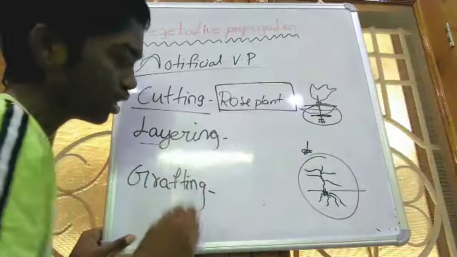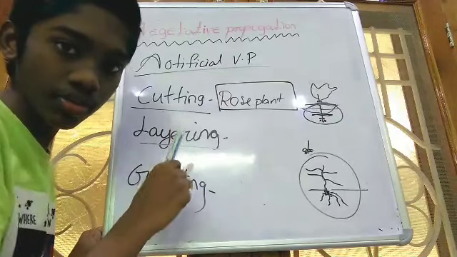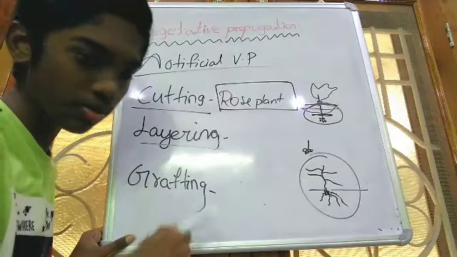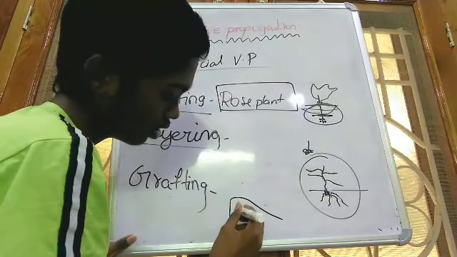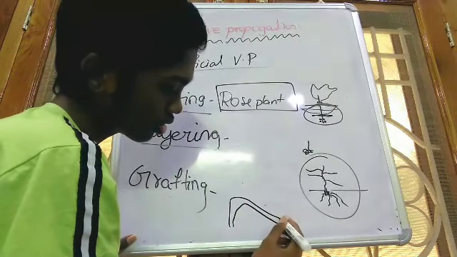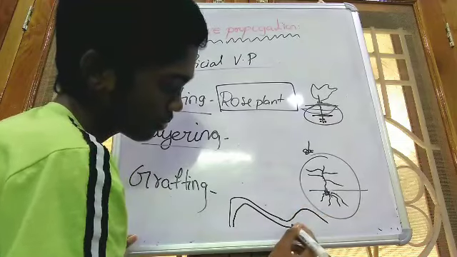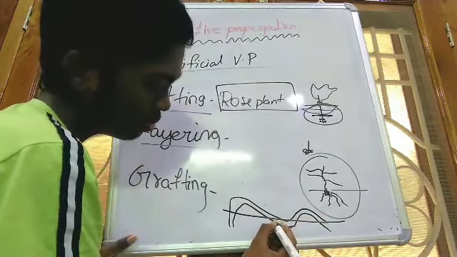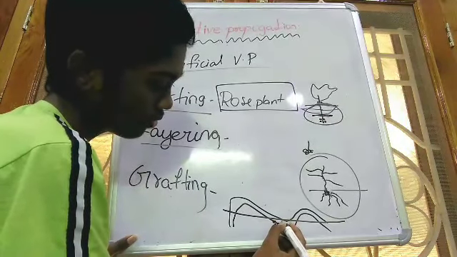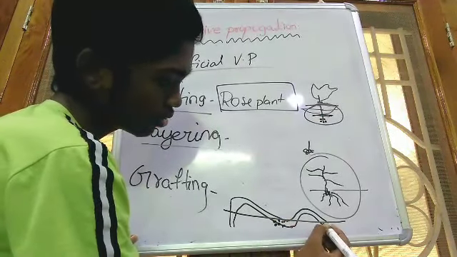Now coming to the layering. Layering is similar to the stems of the natural vegetative propagation. If you take a plant, it will be crawling on the ground. This is the ground, and there will be a small buds forming by the stem on the ground.